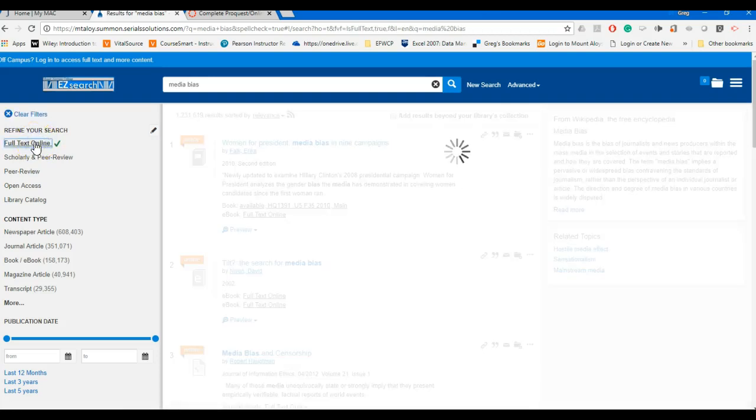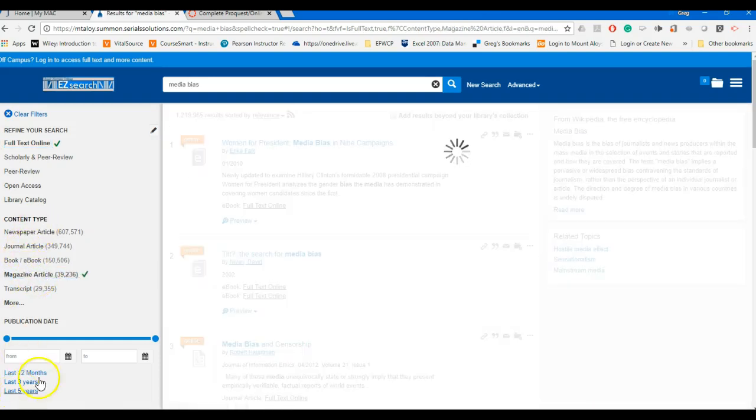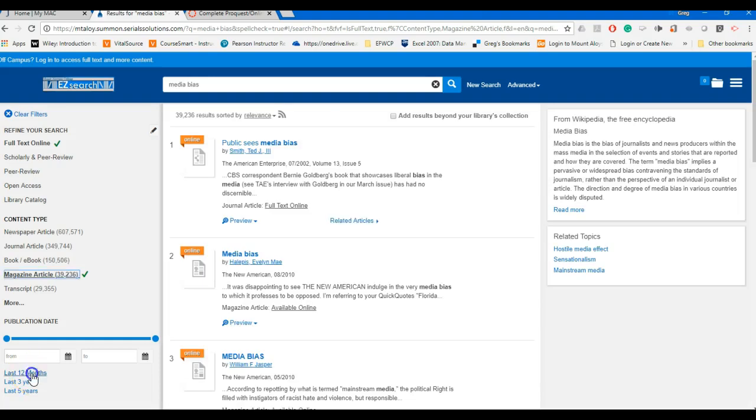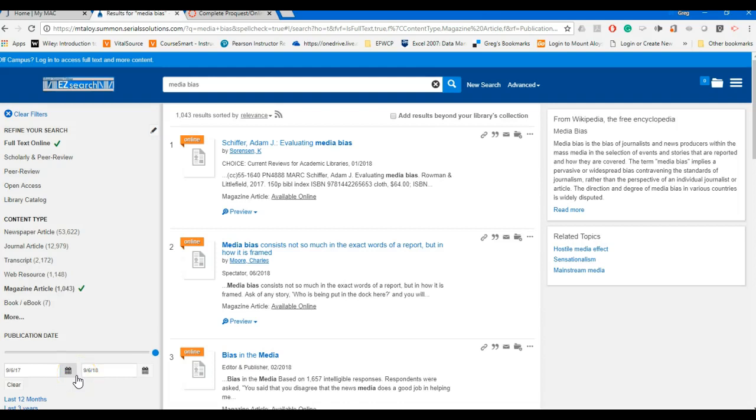So I'm going to say, you know what, I only want full text online. I only want magazine articles. You can drill down further, say within the past 12 months. That'll populate dates in here automatically based on today's date. And then once this refreshes in the middle here, your results are based on these three criteria that I just told it to use. Okay, so now I have my sources.